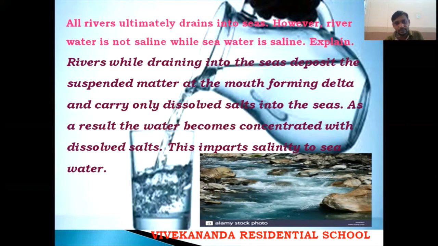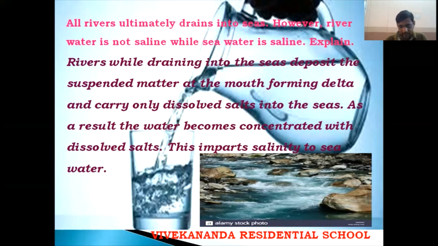See, as rivers go down to the seas, they deposit some matter, that means all the suspended insoluble substances, at one point. That point is called a delta. Only dissolved salts and water are going to mix; undissolved substances will be left there.